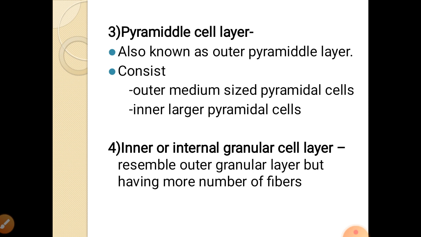Then the third cell layer, that is the pyramidal cell layer, is also known as the outer pyramidal cell layer. This consists of outer pyramidal cells. Here the cells are medium sized pyramidal cells and inner larger pyramidal cells. So medium and larger pyramidal cells are present in the third layer. The fourth layer is the inner or internal granular cell layer. This resembles the outer granular cell layer but has still more fibers, more cells, more concentration of rounded or polygonal cells. Granular cells are present in the fourth layer.